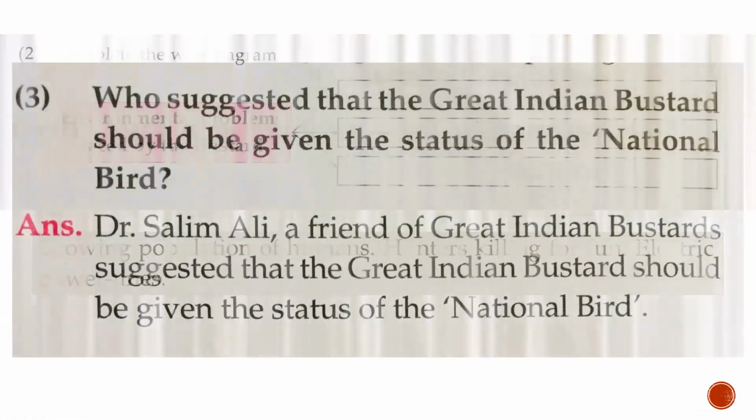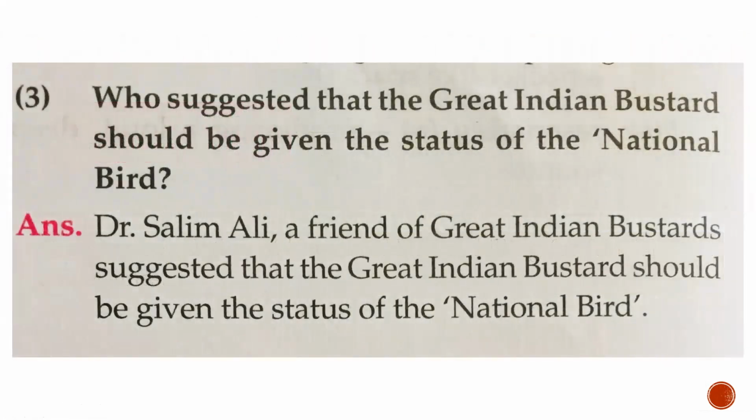Next, who suggested that the great Indian bustard should be given the status of the national bird? Who was that great doctor? Do you remember, students, from the lesson? Answer. Dr. Salim Ali, a friend of great Indian bustards, suggested that the great Indian bustard should be given the status of the national bird. So the person was Dr. Salim Ali. Next question is,